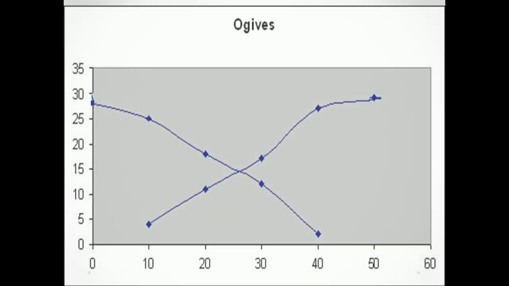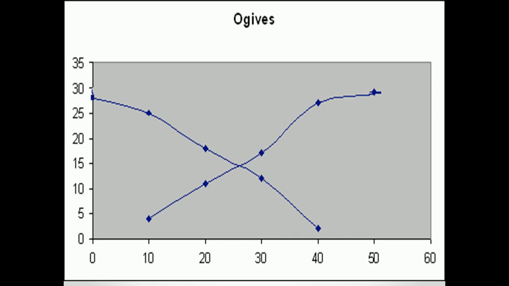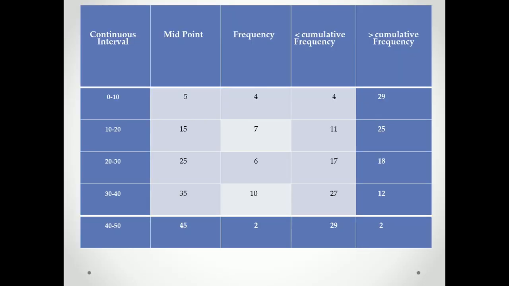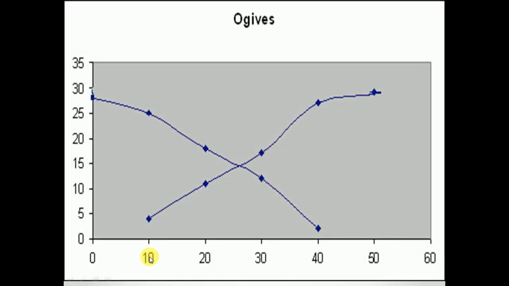After that, you have to draw the curve. I will tell you how to draw this. First, you have to draw the less than cumulative frequency curve. On the x-axis, take the intervals 0, 10, 20, 30, 40, 50 and 60, from 0 to 60 with a difference of 10.